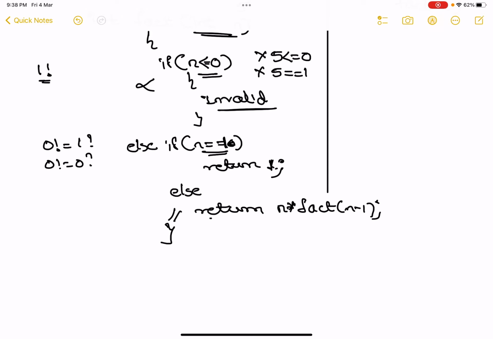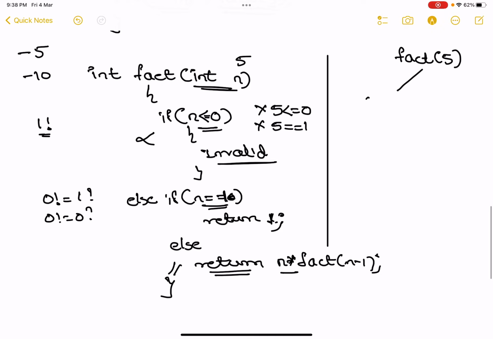And the last statement is return n. What is my n? N is nothing but 5. 5 into fact of, return fact of n minus 1. Return fact of n minus 1, that is nothing but factorial of 4. So what happens now? This particular function will be called again. Now here the n value is 4.